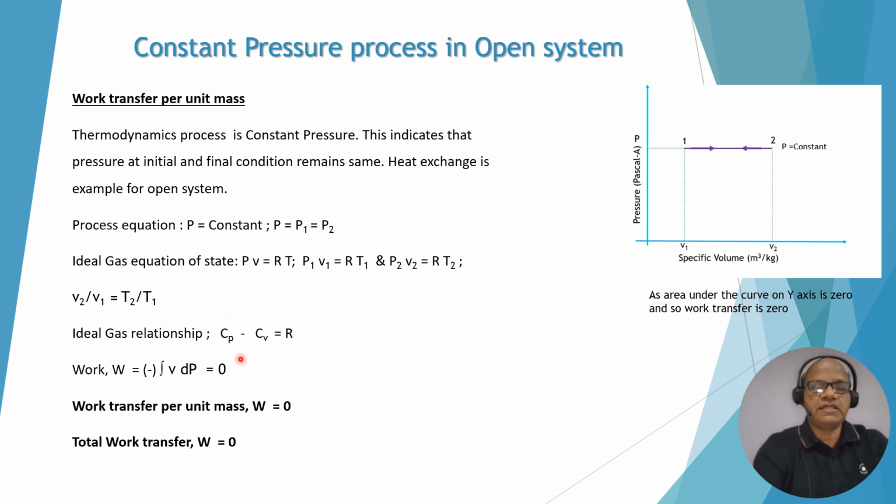Again, the ideal gas relation Cp minus Cv is R. But as per formulas, W is equal to minus the integration of V dP. Since pressure is constant, there is no work. So W is 0, so even the total work is also 0. You can also see the area on the y-axis is 0 because this is a straight line, so there is no area. That is why you can see the work transfer is 0 for constant pressure in an open system.